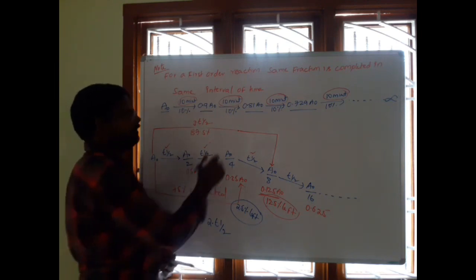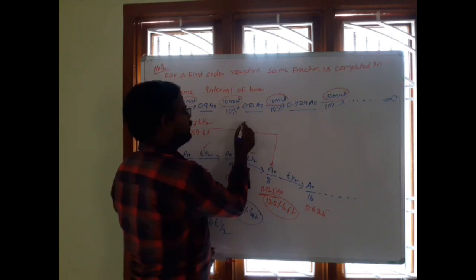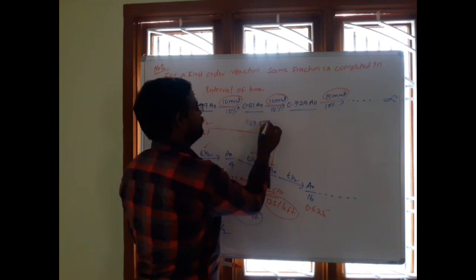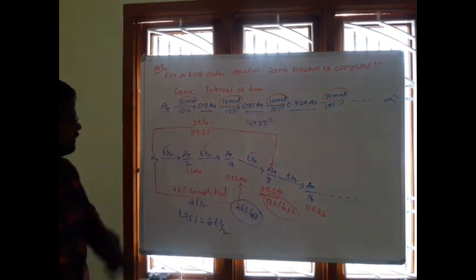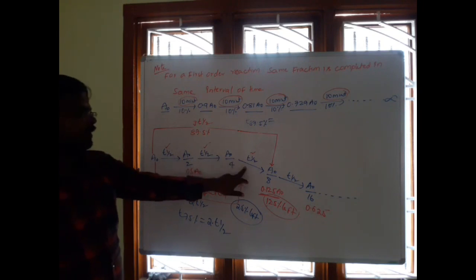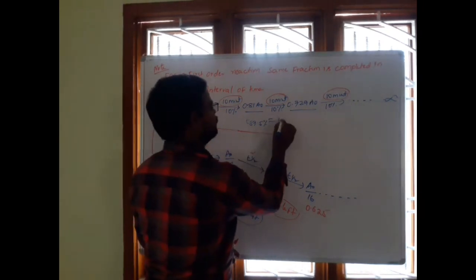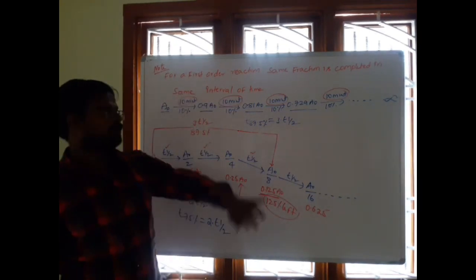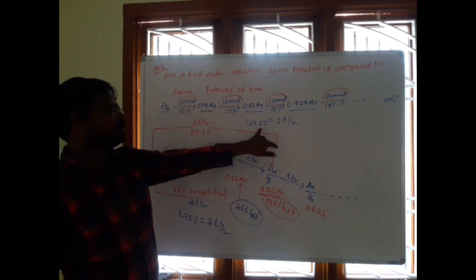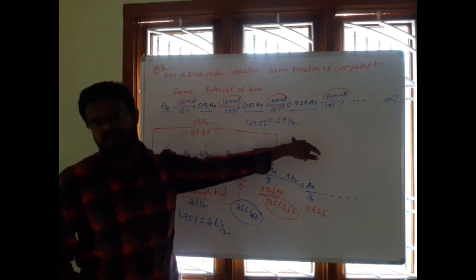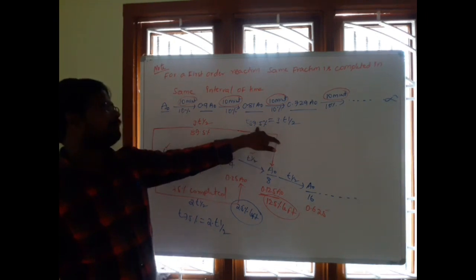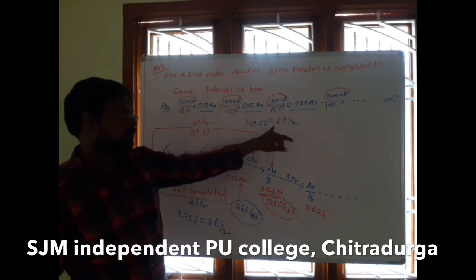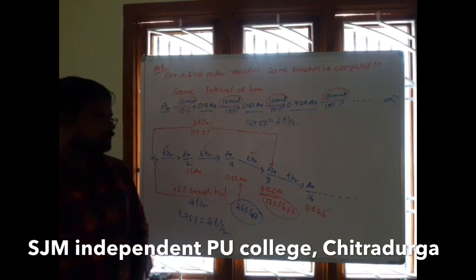That means for a first order reaction, T87.5% of a reaction is completed in 3 half-lives.